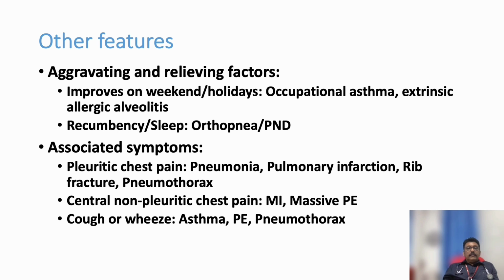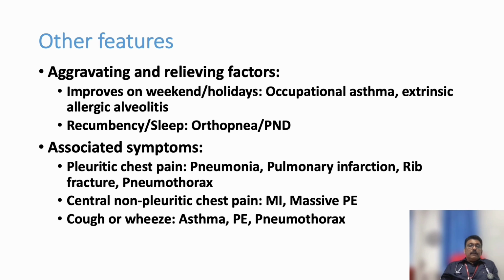Now, aggravating and relieving factors are also very important. Associated symptoms are also very important. Aggravating relieving factors, like the patient develops breathlessness after exposure to dust, or after taking alcohol, or after prolonged travel, or after lying down for a long time. All these things are important.